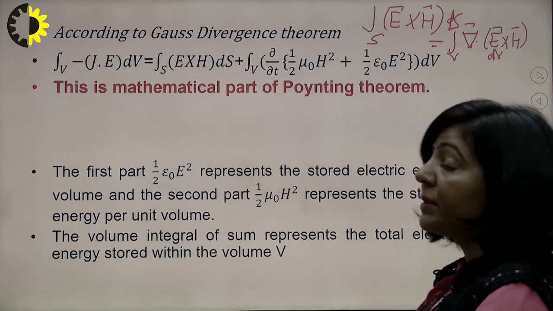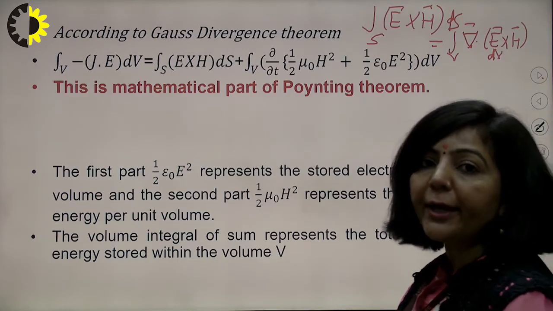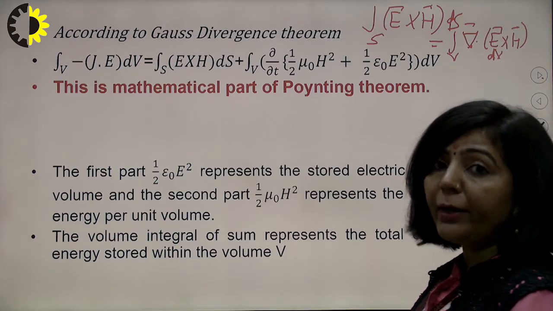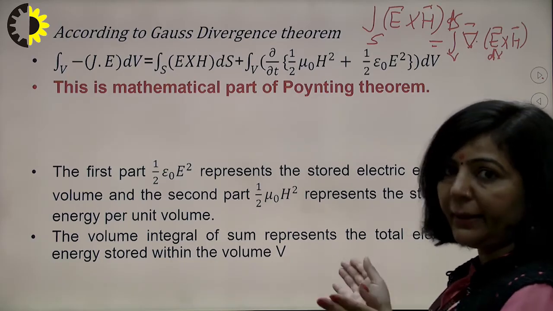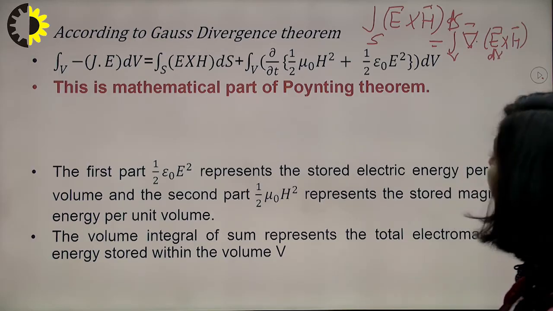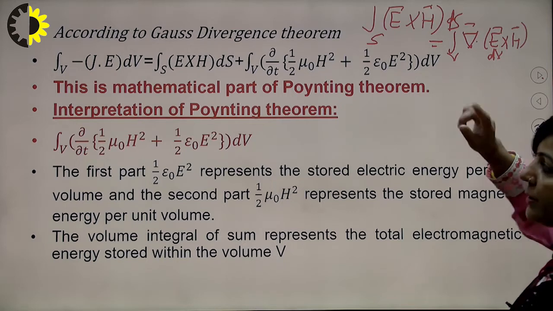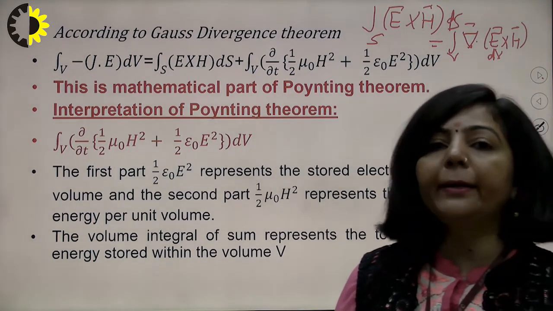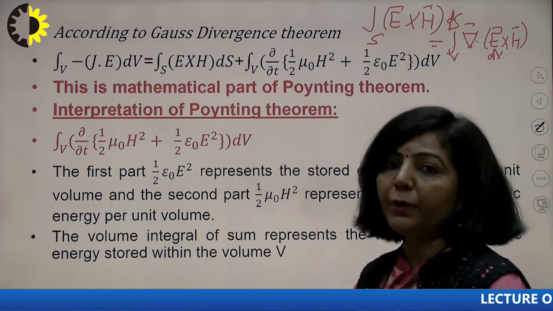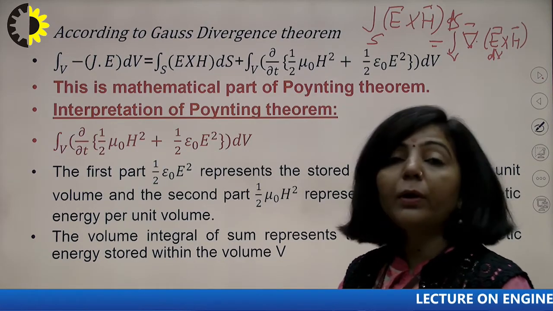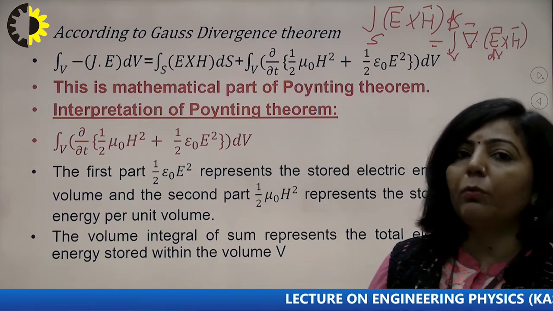But since it is a mathematical expression, you have to explain the meaning of each and every term here. So now we will try to understand the meaning of each and every term from this particular mathematical equation. Now we will interpret this mathematical equation. First I would like to highlight how you are getting this mathematical expression. What you have done is you have taken your third Maxwell and fourth Maxwell equation. Why are you using only the third and fourth Maxwell equation? Because those equations are the main equations.